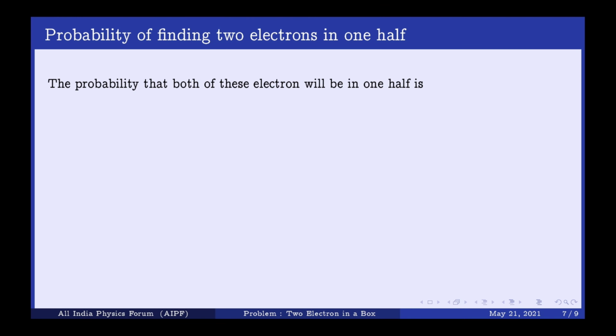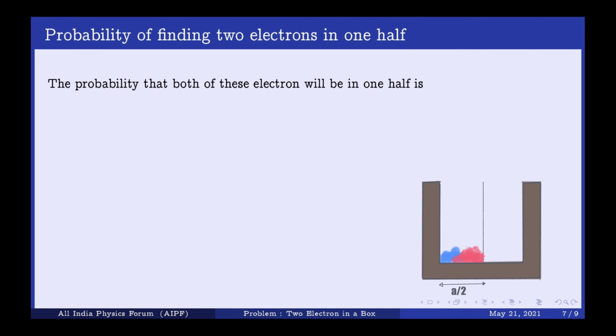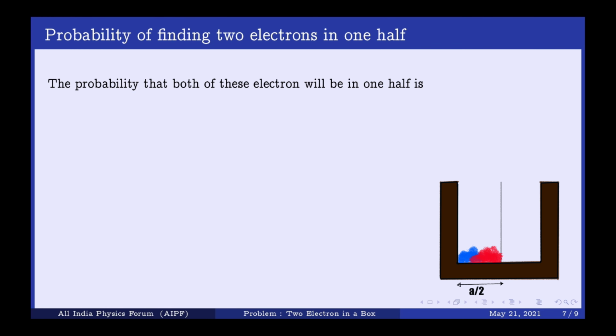So armed with the prerequisites and the wave function for the two electron system, now we can calculate the probability of the two electrons in the same half of the box. This can be given by this equation where the probability integral runs from 0 to a by 2 and 0 to a by 2.